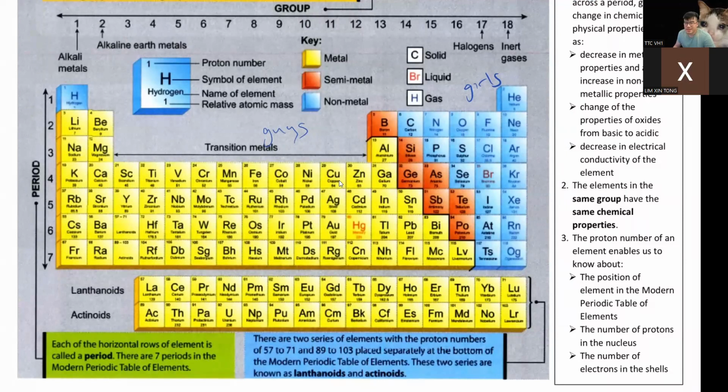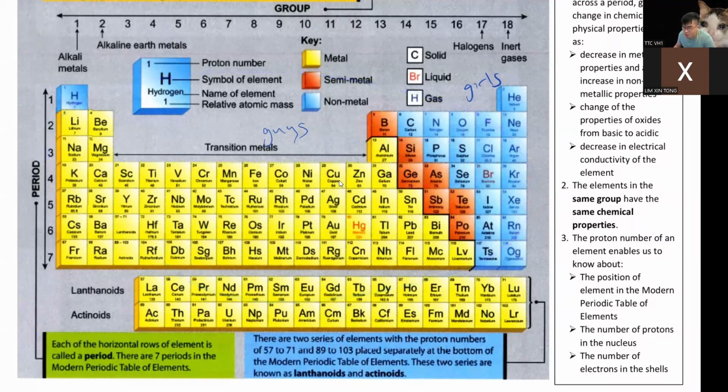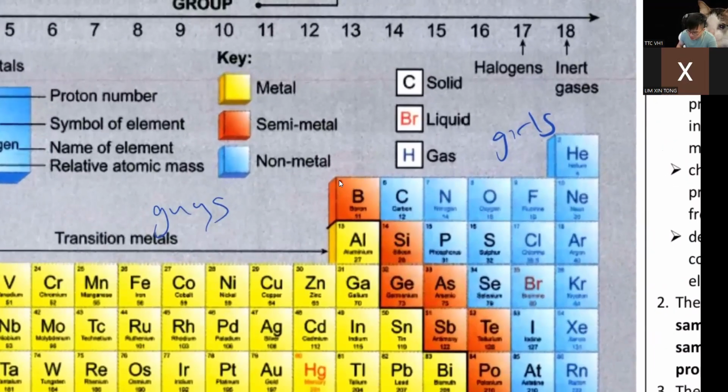All right. Do let me know if you want to slow down, because I have quite a lot of things to say here. We are not going to memorize these things, but we are going to know why they are arranged this way. Can you see a hole here? You're like, why can't they just arrange everything nicely? Why must leave a gap here? There's a reason for that. Before I move on, let's look at, for example, aluminium.